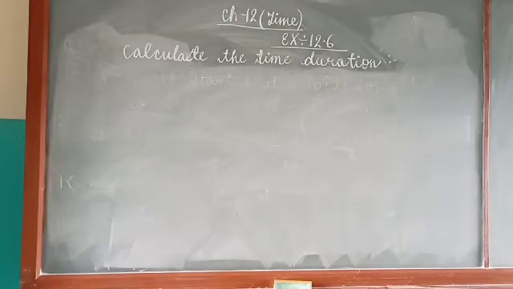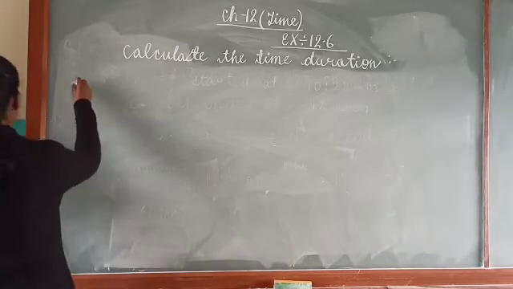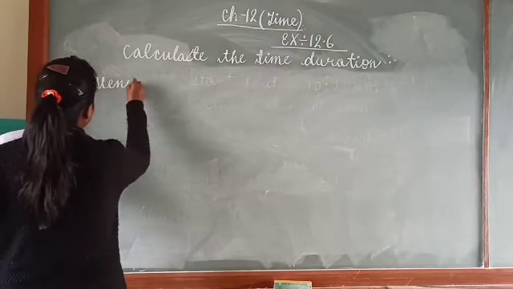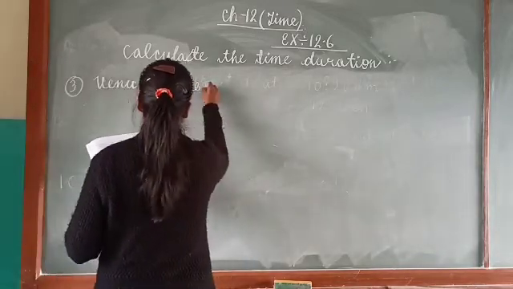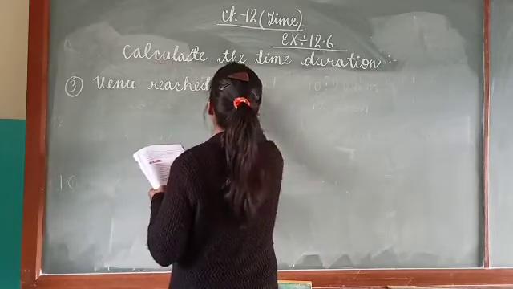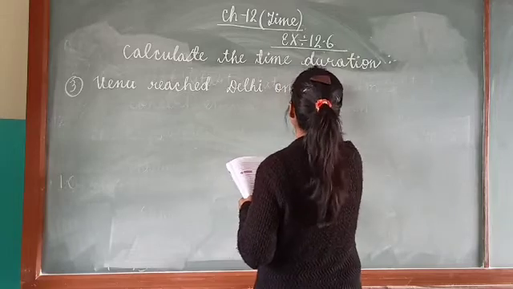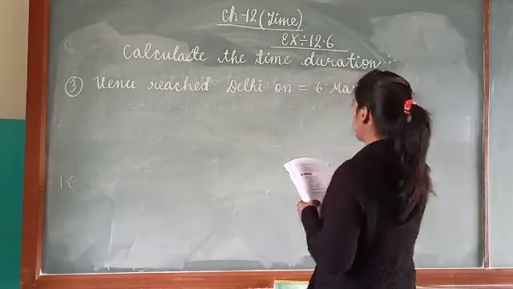Okay, now let us see question number 3. When he reached Delhi: on 6th of March. Okay.